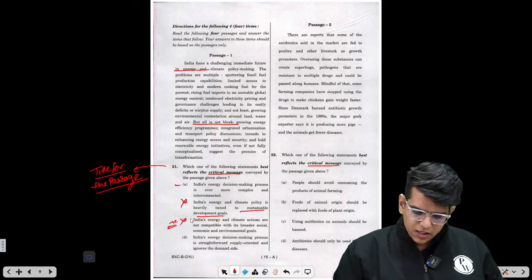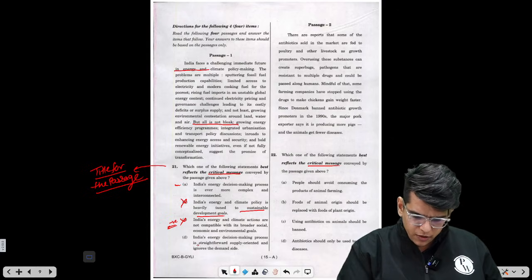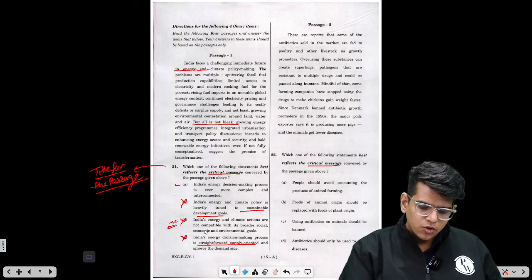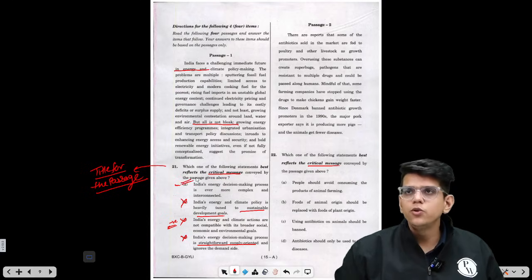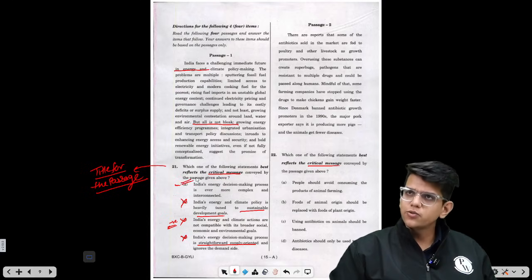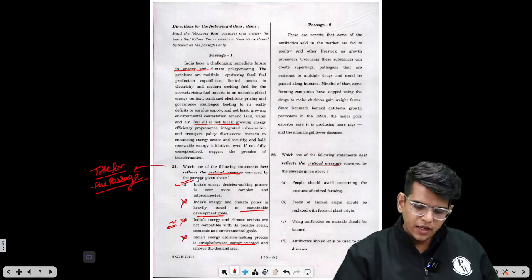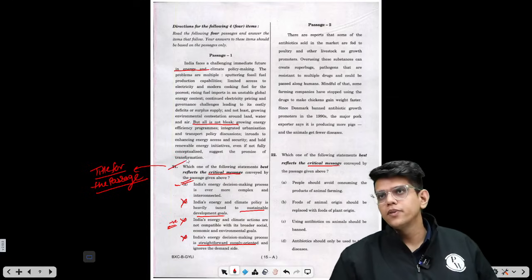India's energy decision making process is straightforward, supply oriented. No, there are more aspects to it. This is only talking about one thing, right? So we can't do this. So such titles are used to answer this question. Moderate and cover the entire passage. So you can select option A.